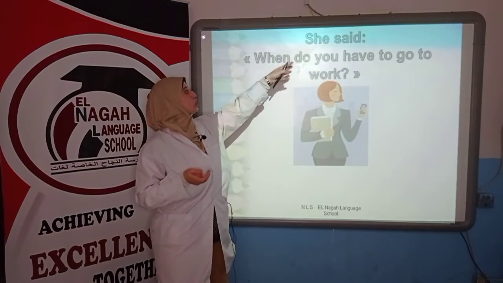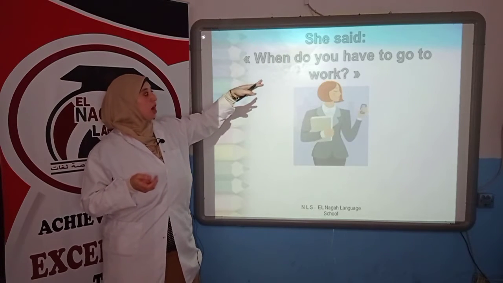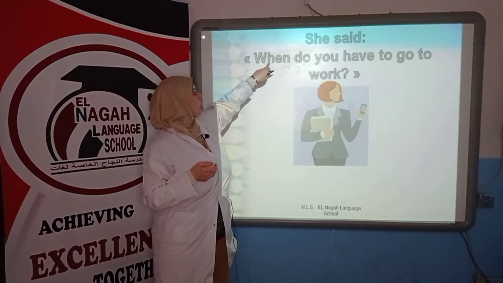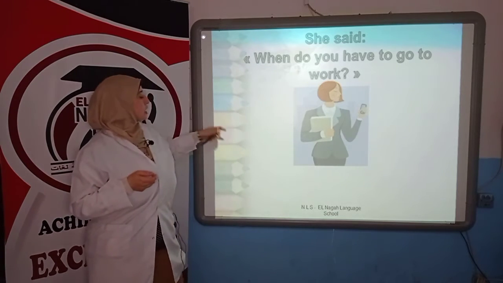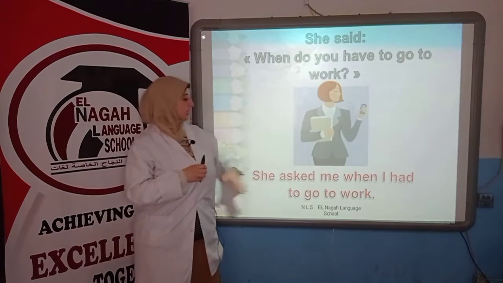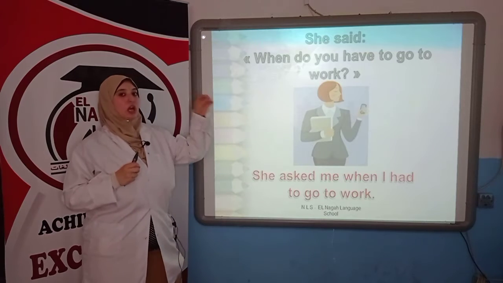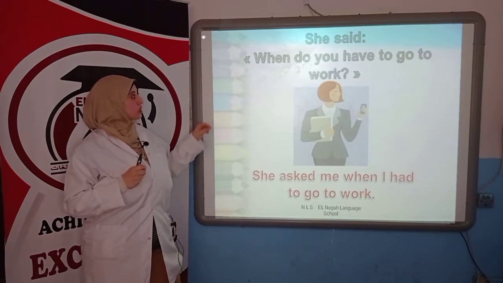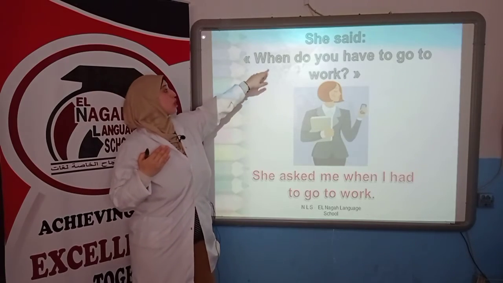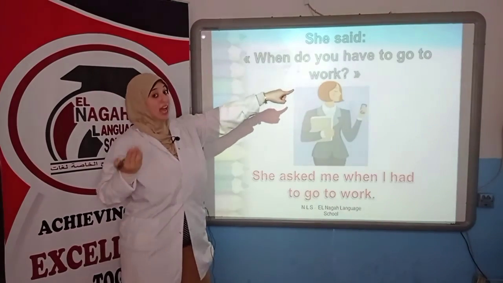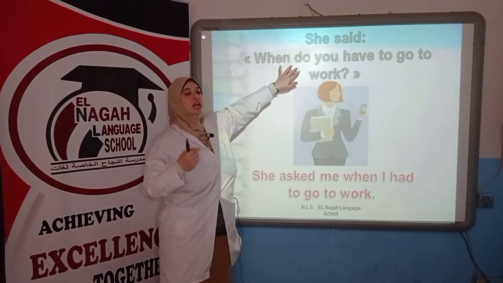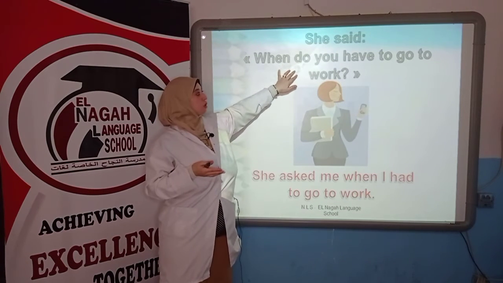Here, another example. She said, when do you have to go to work? When, this is a question word, do you have to go to work? Let's see the answer. She asked me. We will link it once again with the same exact question word that we used. And what about the time? What about the verb? The verb here is do or have? It's have, because do here is a helping verb. We will not use it. We will not pay attention to it even. No, the verb is have.